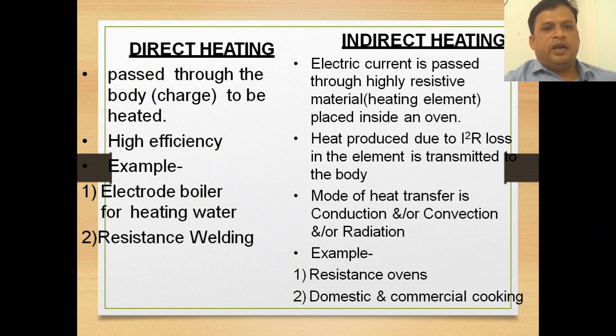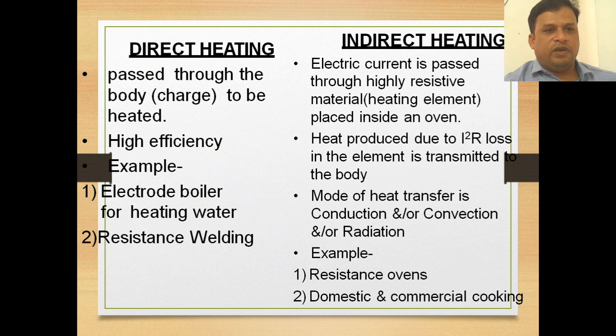And indirect resistance heating is when electric current is passed through a highly resistive material, which we call the heating element. The resistive material is called the heating element, and in direct heating the body is called the charge. When current is passed through a highly resistive heating element placed inside an oven, it is called indirect resistance heating.